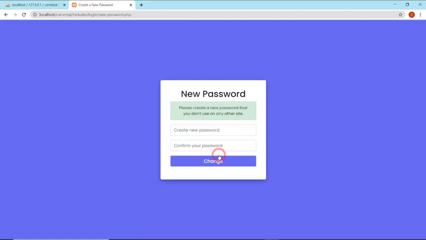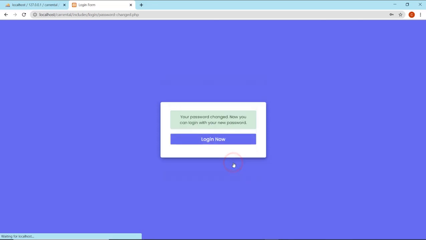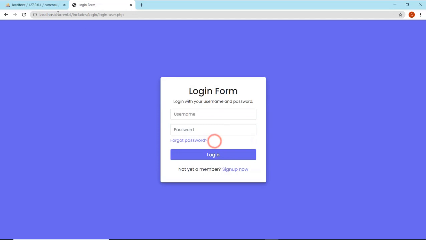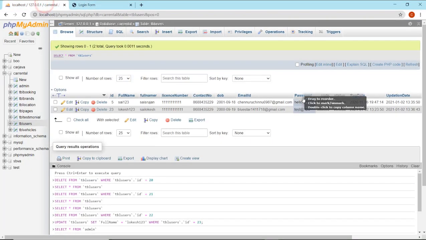Now let us submit and create a new password. Before I was using test, now I will use hello@123. Hello@123, and I will change it. Yes, the password has changed. Now let us see how it is reflected in the database. Oh, success. The password is changed and the verify code is 0.